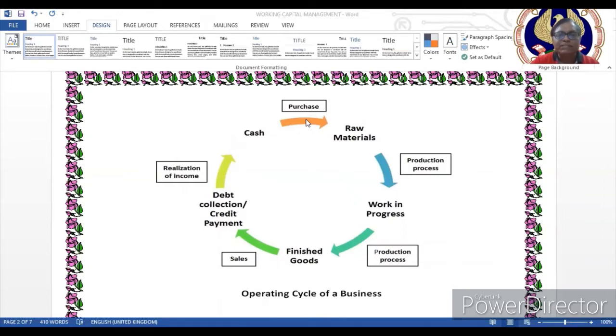When we are purchasing the raw material, obviously accounts payable will come into consideration. Then this raw material will go through the production process. That will result in work in progress. And when the work in progress is completed, we will have finished goods. So this is the full cycle of inventory. It consists of raw material inventory, work in progress inventory, and finished goods inventory.